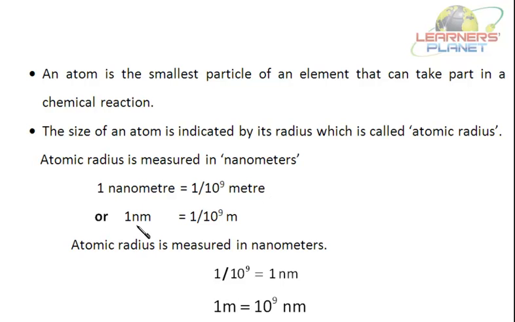Or it is also written as 1 nm is equal to 1 by 10 to the power 9 meter. Or we can say that 1 meter is equal to 10 to the power 9 nanometers. Right? So this is the unit in which atomic radius is measured.